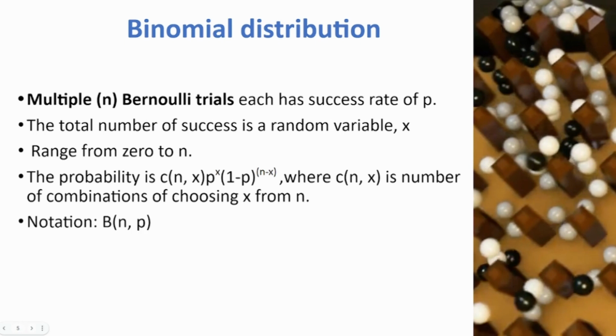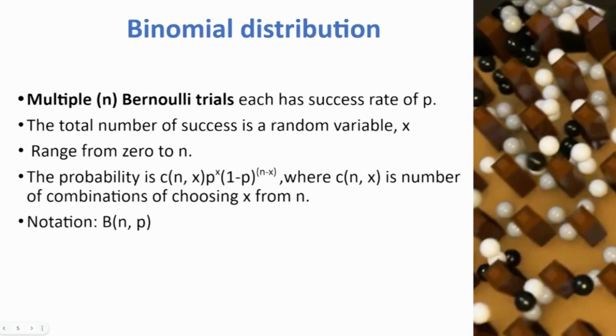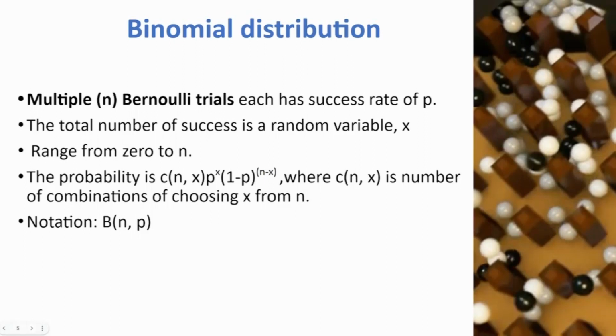This again we have told the notion. Please understand the notion here, because there was no n, there was only one trial, so B(p). But when you have multiple trials happening, the notion is big B, small n and small p. P being the probability of the success, n being the number of trials. Okay. Now look at this.